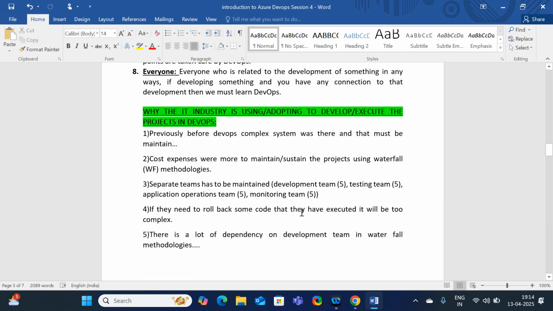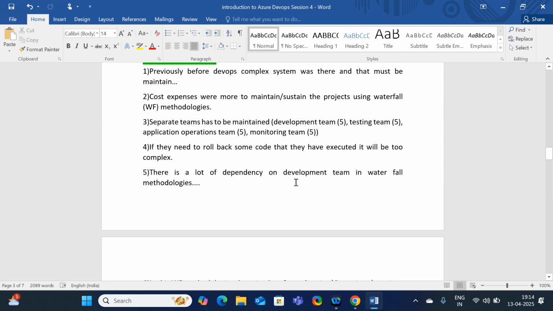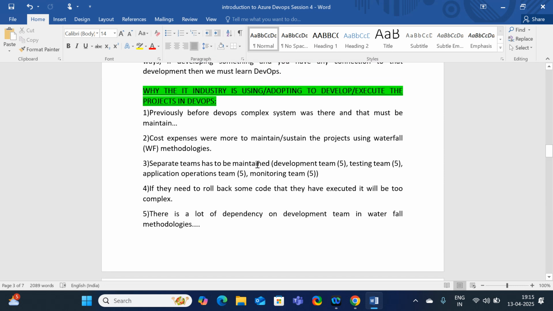Okay, fine. So here I'm going to provide some material to you regarding how the IT industry is adopting the DevOps platform, and how they develop and execute projects in DevOps. So simply, this is for your reference.